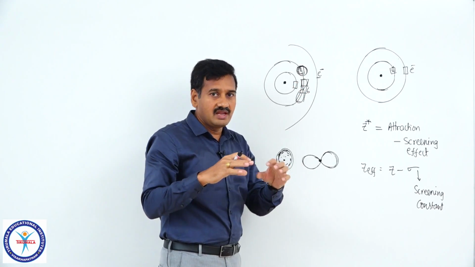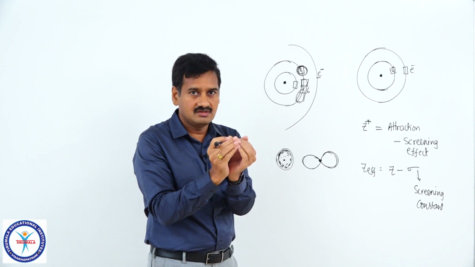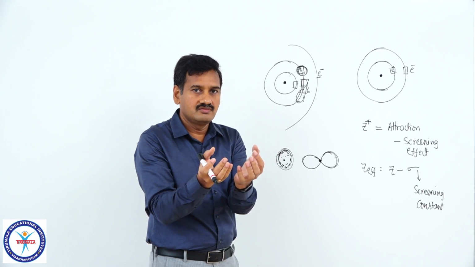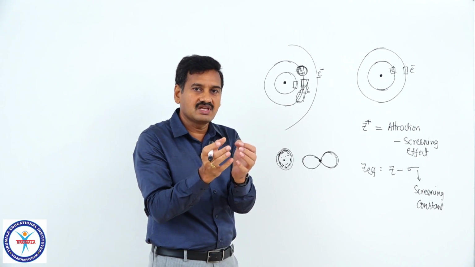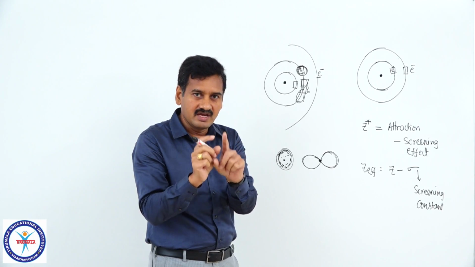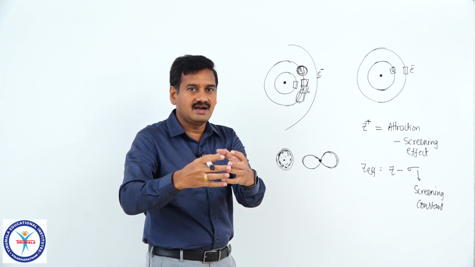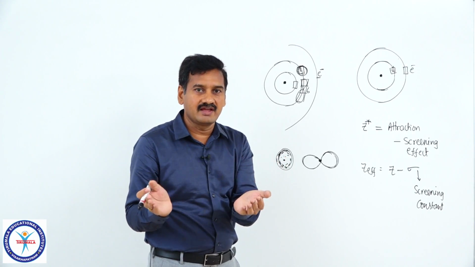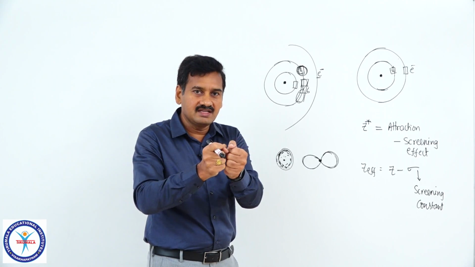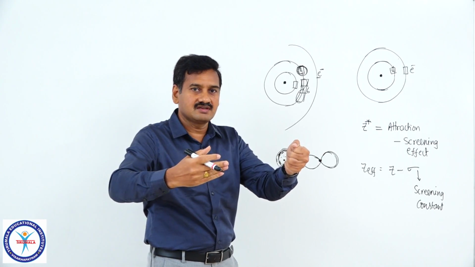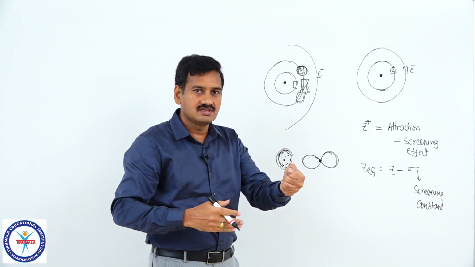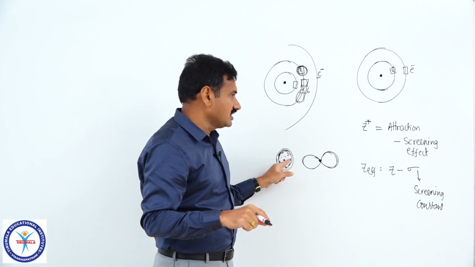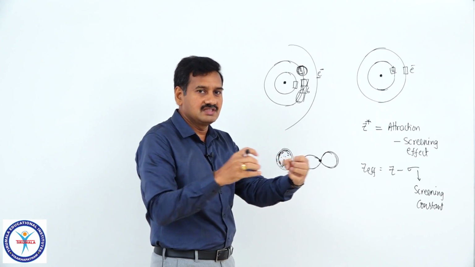The s orbital electron cloud is in a small range, so the electron density is high. Within a small area the electron is present, so its density is high. Imagine a thick blanket and a thin blanket. Whether the screening effect is more for a thick blanket or a thin blanket? If the thick blanket is spread out like this, its screening effect, its filtering capacity, will be less. We can assume the s orbital and p orbital in a similar manner. The s orbital is a thick blanket and the p orbital is a thin blanket.